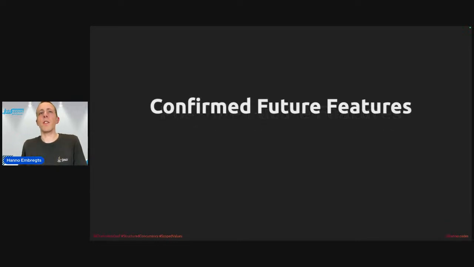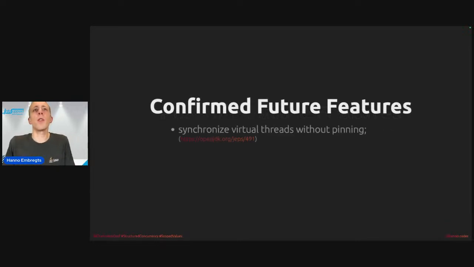These are future features that are coming sooner to Java because these are confirmed. Synchronized virtual threads without pinning. I talked about this already for a bit. JEP 491, this was targeted for JDK 24, so it will become available in March, meaning you can safely use virtual threads with synchronized blocks.